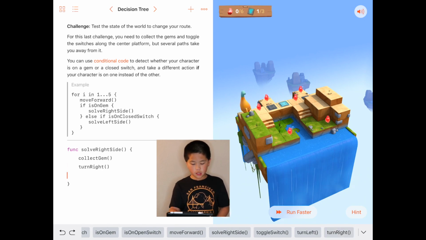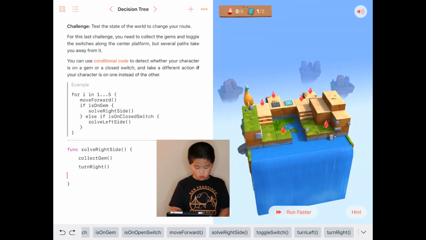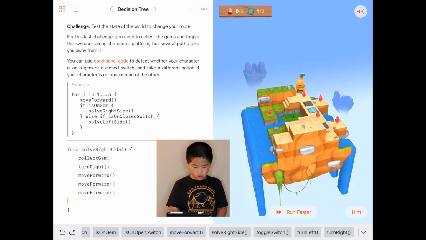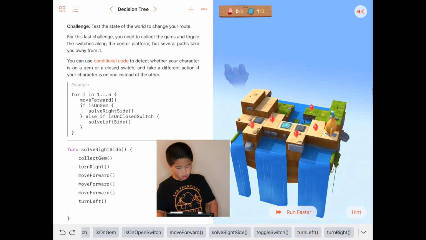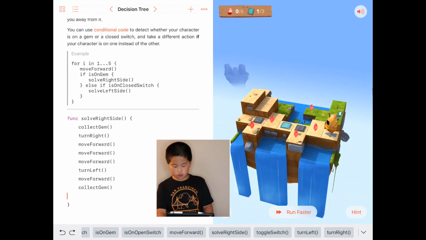Now we're going to be facing this way, and after that we have to turn back. So we move forward, move forward, move forward. Now we're going to be blocked. We're going to turn left, then move forward, collect gem, turn right 2 times, again turn right 2 times.